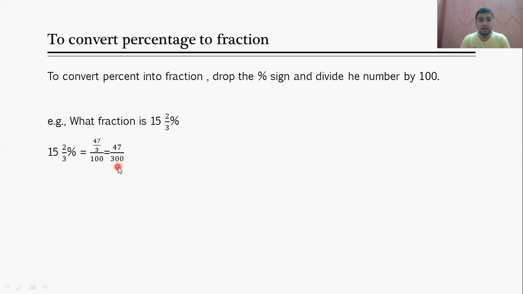Okay, so hope you have got these two points. How to convert a fraction into a percentage? You have to multiply it with 100. And if you want to convert a percentage into a fraction, then remove the percentage sign and divide the given number by 100. So these are the two important things one must know.